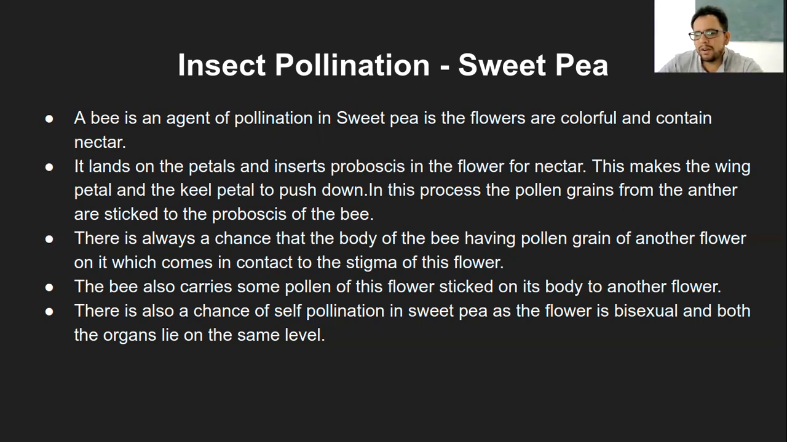Okay, something is wrong there. But what happens is, because of this pushing down of the proboscis, the wings get spread out on the side a bit, and they will push down the petal. What's the proboscis? Proboscis is the tubular structure to suck the nectar.